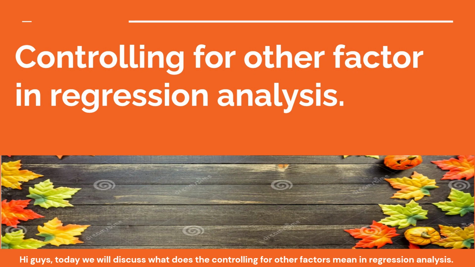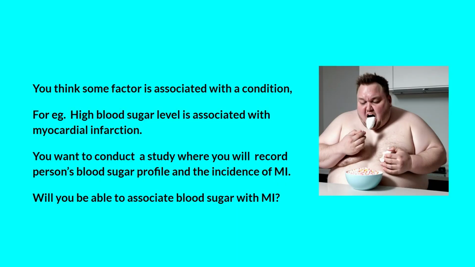Hi guys, today we will discuss what controlling for other factors means in regression analysis. You think some factor is associated with a condition. For example, high blood sugar level is associated with myocardial infarction. You want to conduct a study where you will record a person's blood sugar profile and the incidence of MI. Will you be able to associate blood sugar with MI?